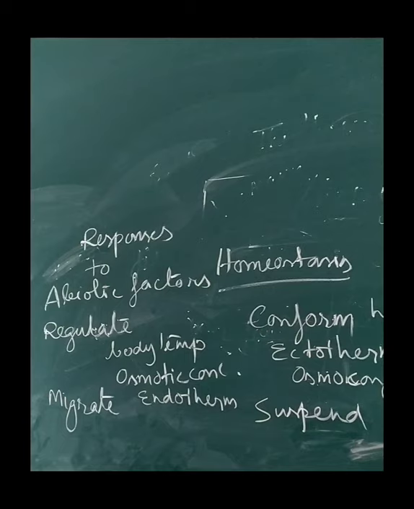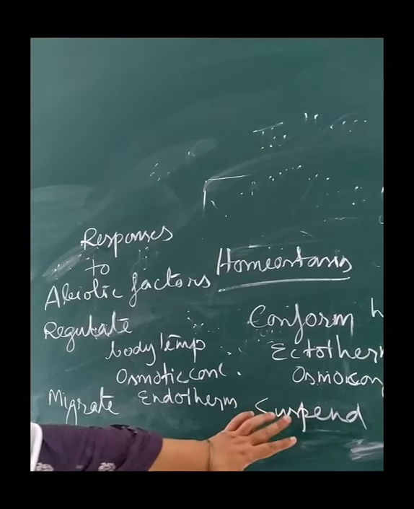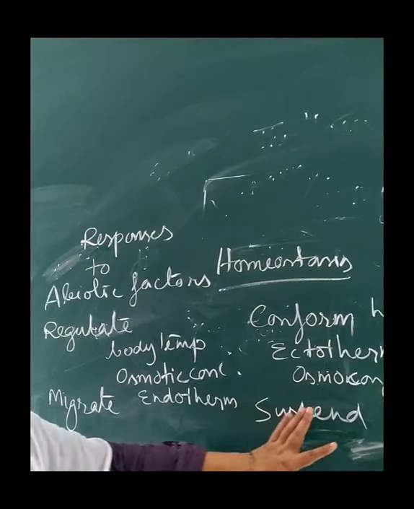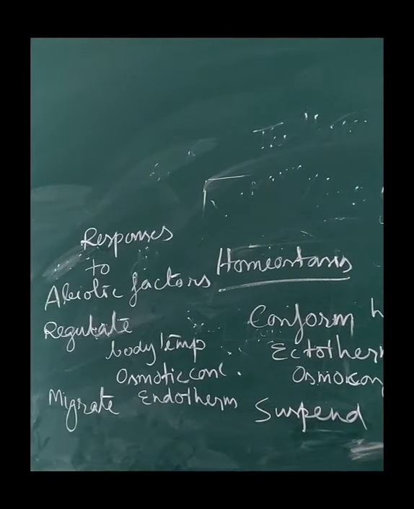Three diagrammatic presentations of organismic response. So three types of responses we have observed. So who are the conformers? They totally conform their body condition and make an equilibrium kind of thing, and regulators are those who maintain their temperature or the concentration of their body fluids regardless of the environment. And who are the partial regulators? During the course of evolution, some species have got the ability to regulate their environmental condition, but only over a limited range, beyond which they simply conform. So that is called partial regulators.